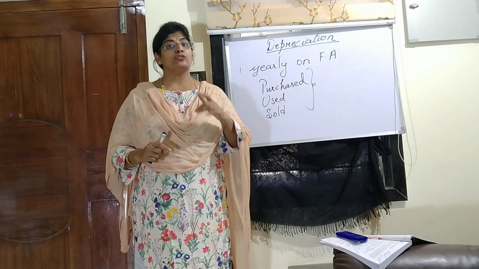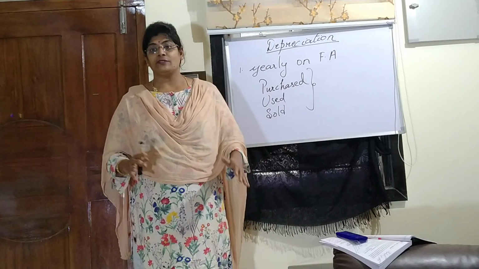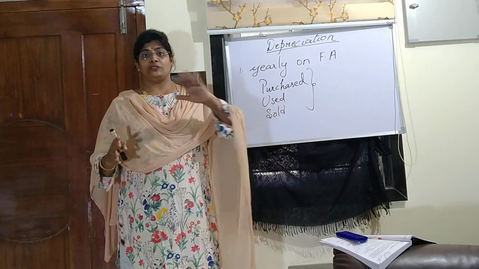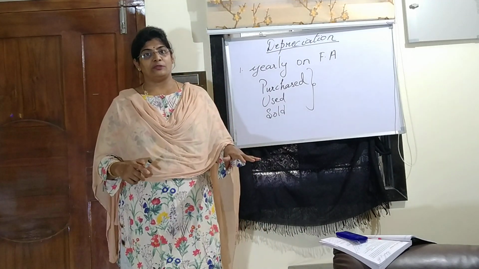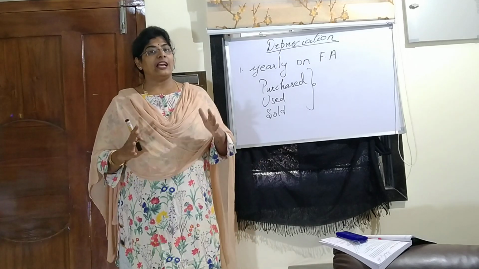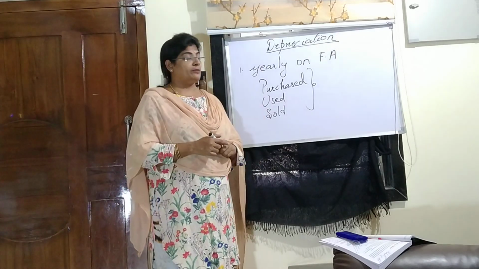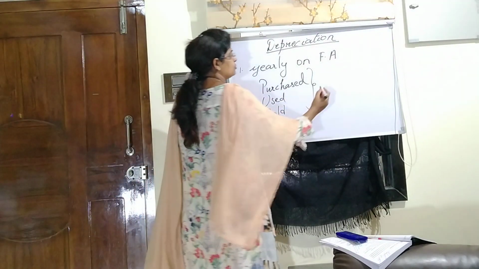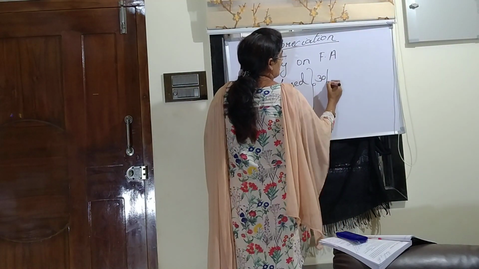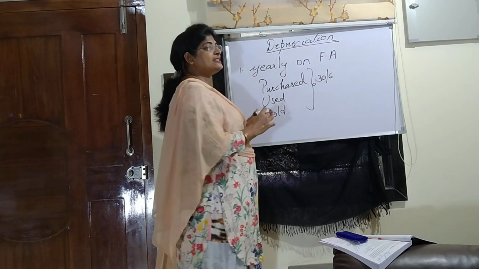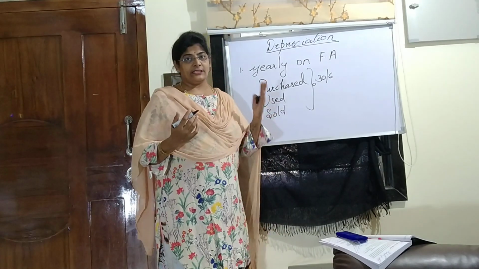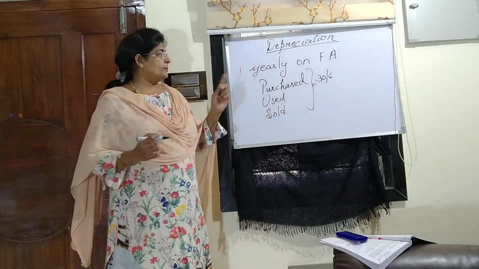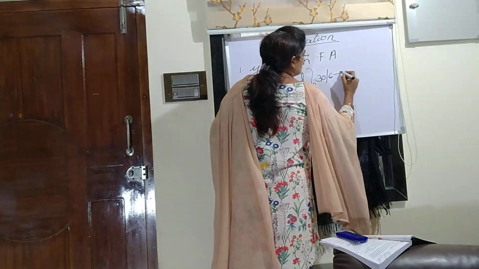In a year we have 12 months. That doesn't mean that if the machinery was not used, you will calculate depreciation on that. No, the machinery has to be used. Like I said, I have bought a machinery in the month of June. I mean 30th June I bought the machinery. Since then, as my accounting period is January to December, the machine was in use only for 6 months.